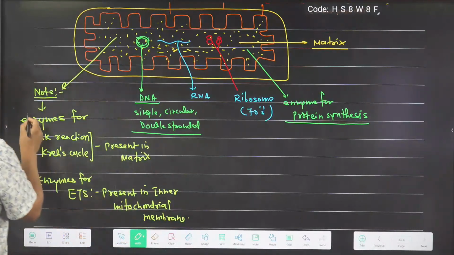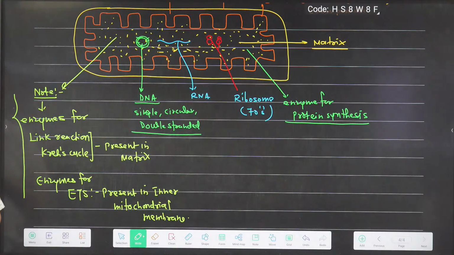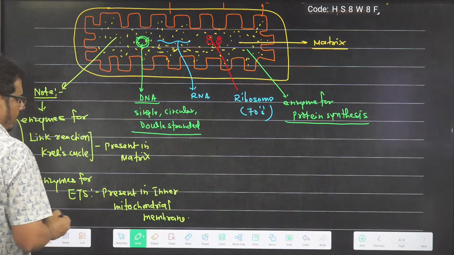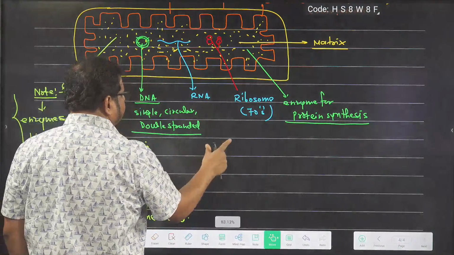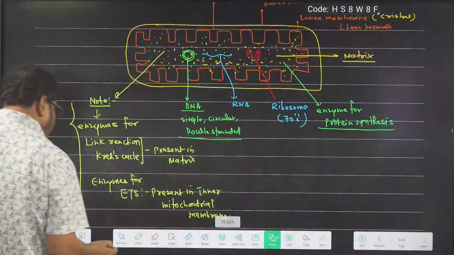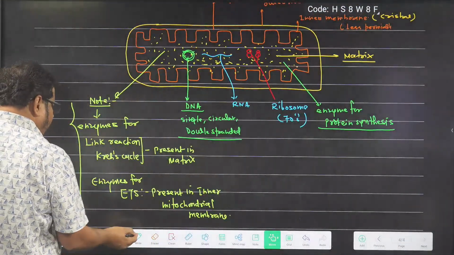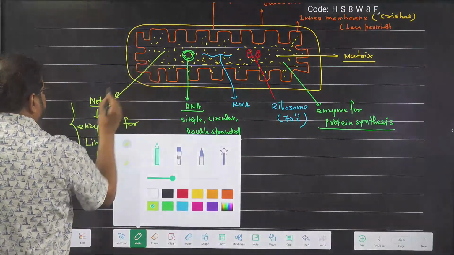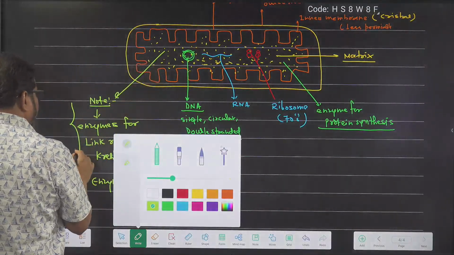So these are the things required during aerobic respiration. So you can write in layman language, first year student like language, that enzymes for aerobic respiration are present in mitochondria. You can say enzymes for this.